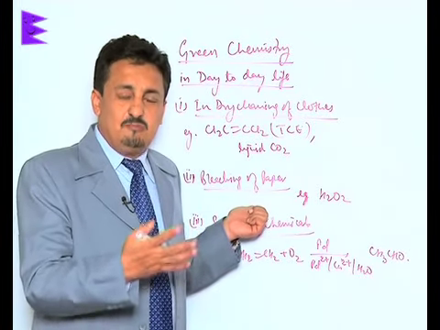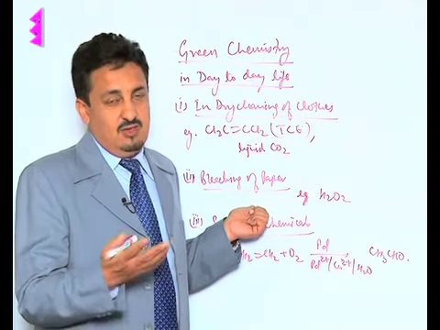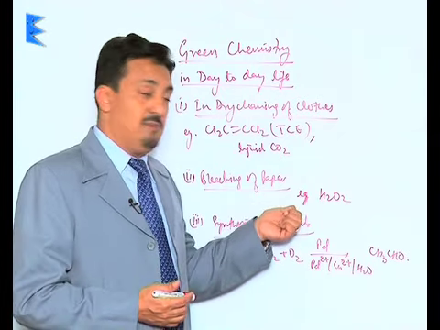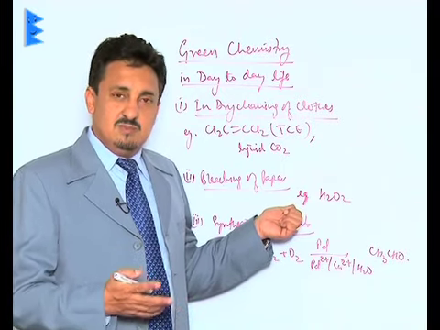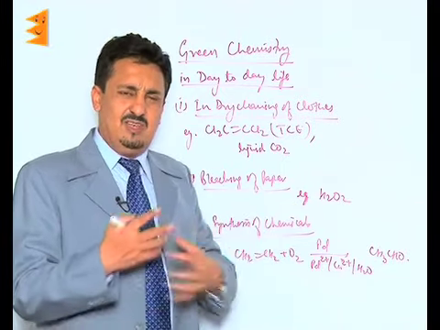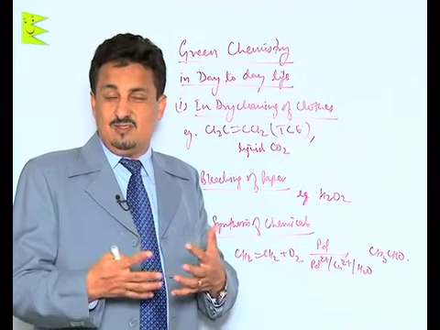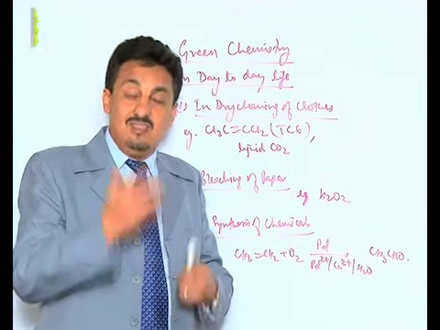Then the next is the bleaching of paper. We earlier used to bleach paper with chlorine. That again caused serious environmental problems. Nowadays we use hydrogen peroxide for this purpose. Similarly, we used to synthesize many chemicals by different processes, but nowadays we are trying to use certain specific catalysts or substances which are usually recycled again.